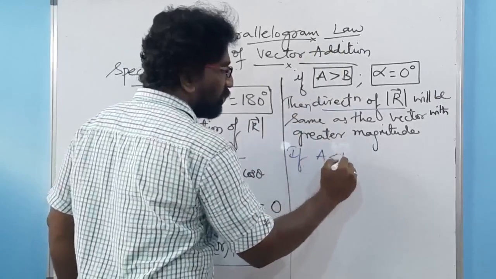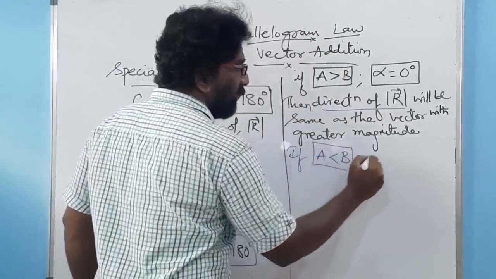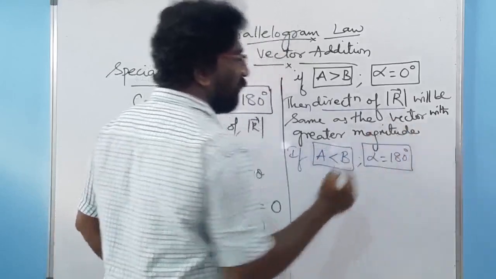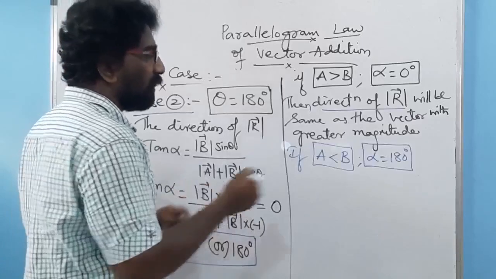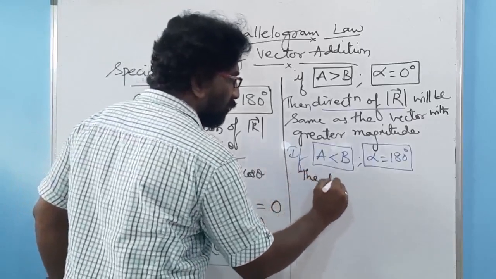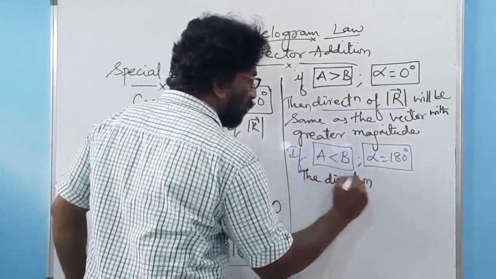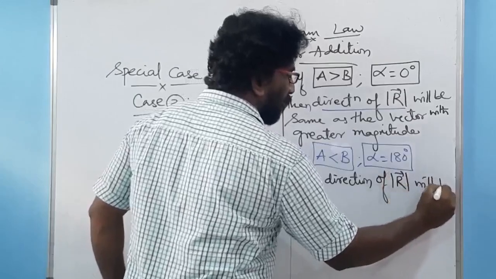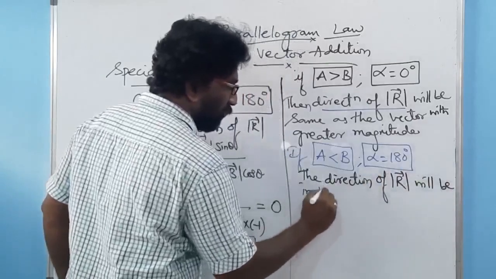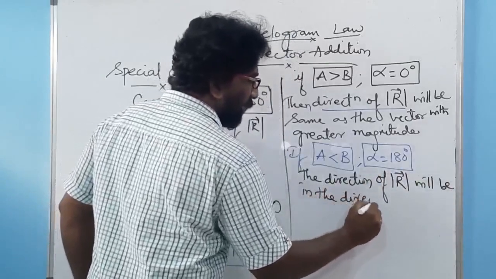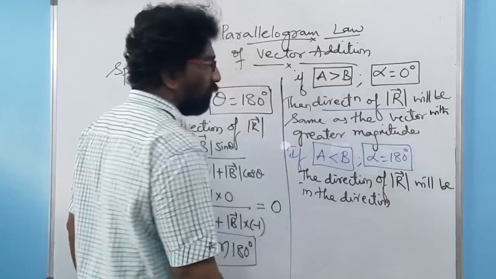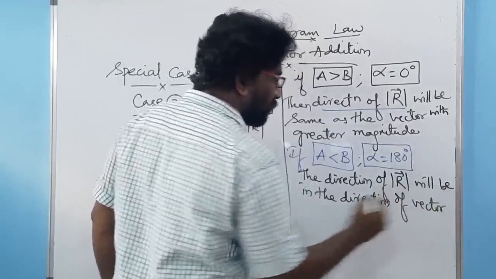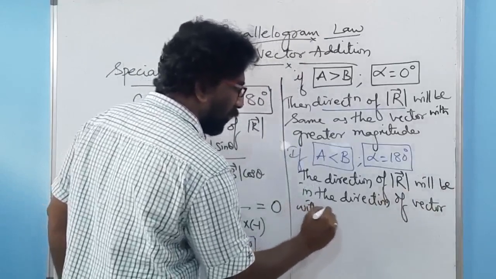The next one: if vector A is less than vector B, then your alpha equal to 180 degrees. It means the direction of vector R will be in the direction of the vector with smaller magnitude.